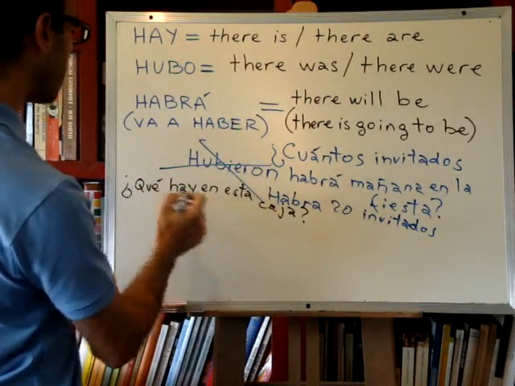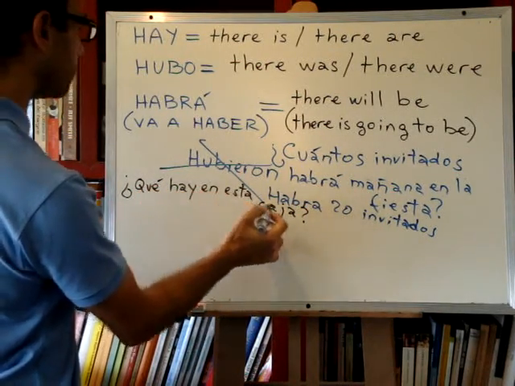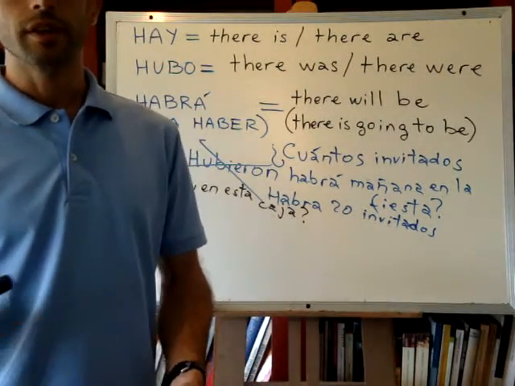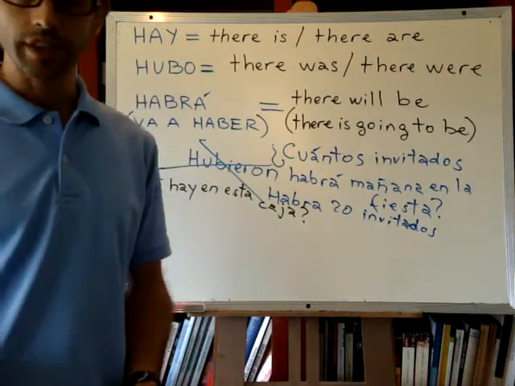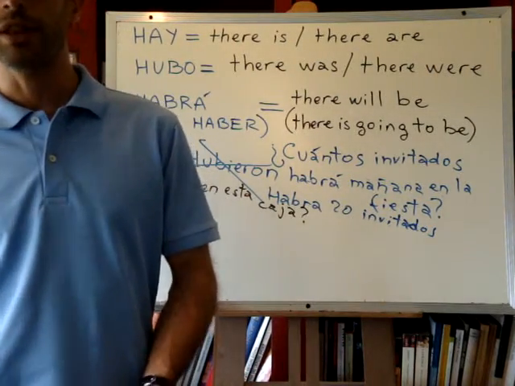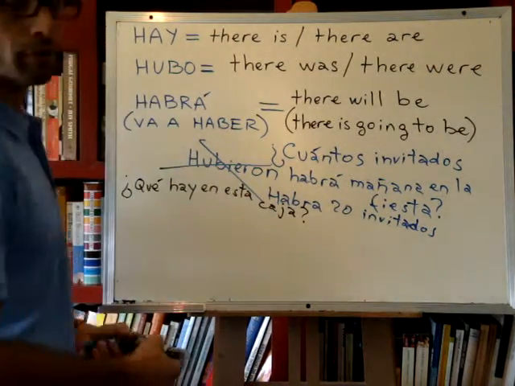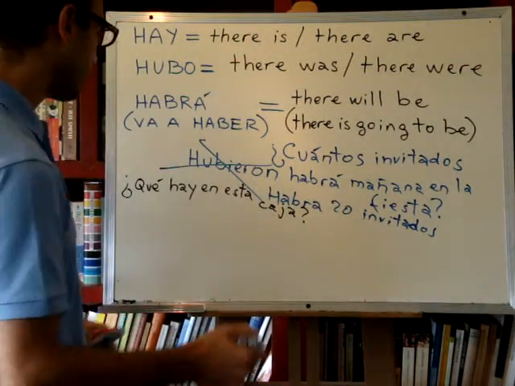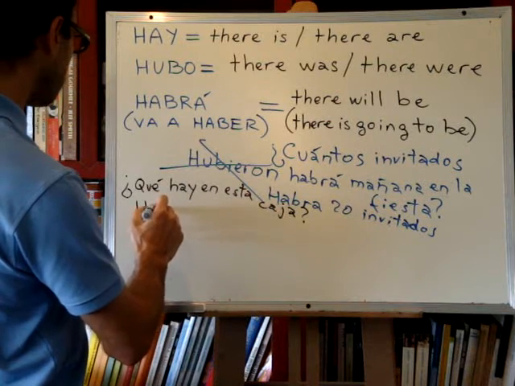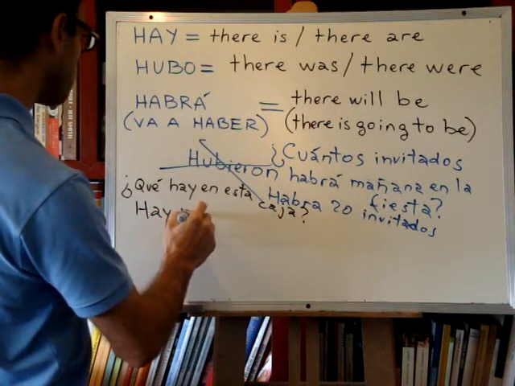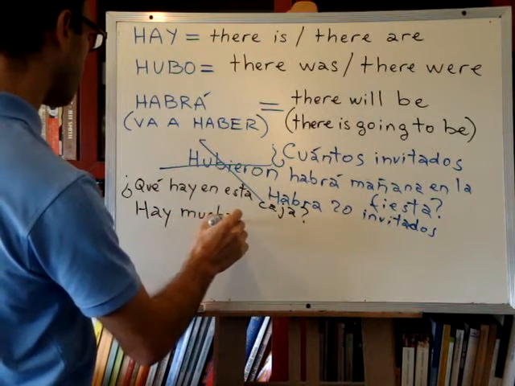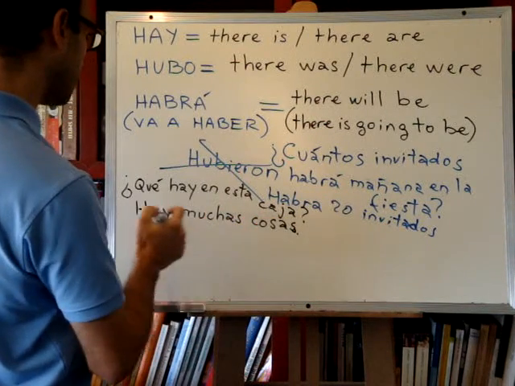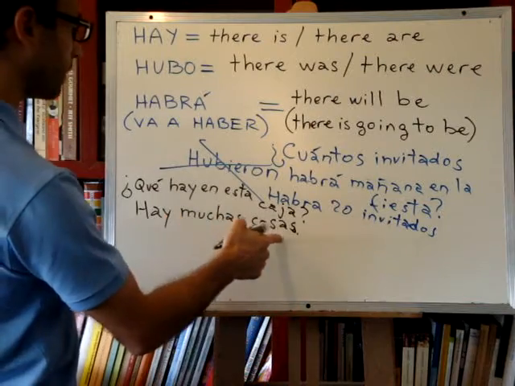What is there in this box? Now we can say, there are many things. The word for there are in Spanish is the same word for there is. So I can say, hay muchas cosas. Right? There are many things.